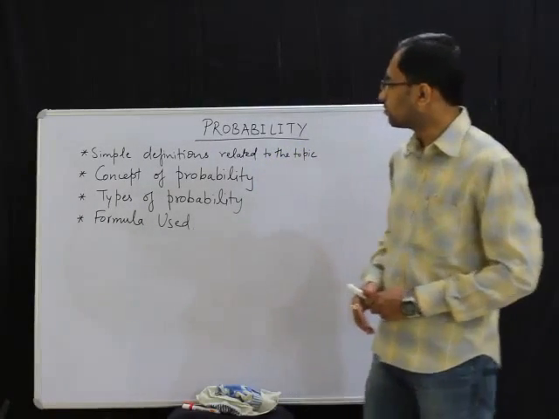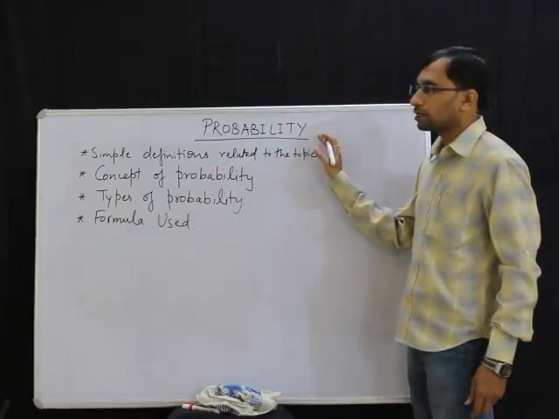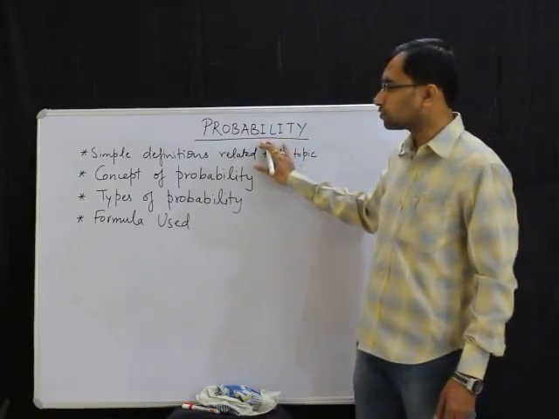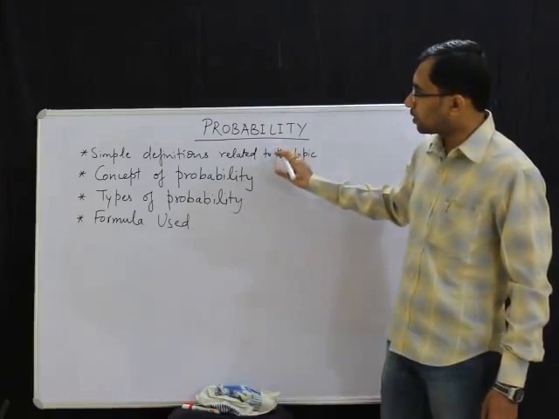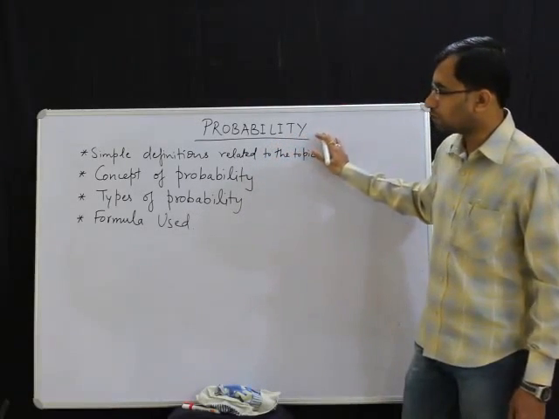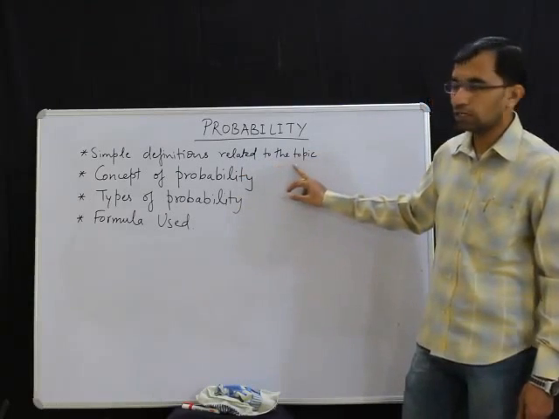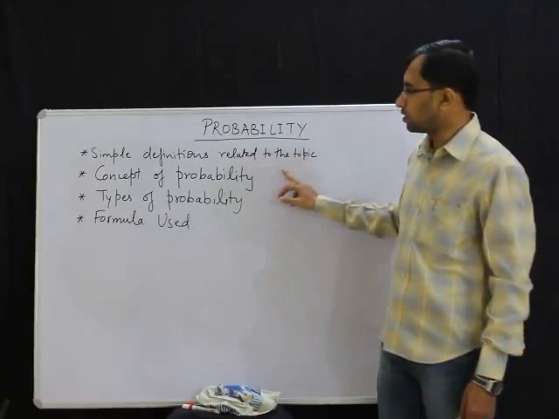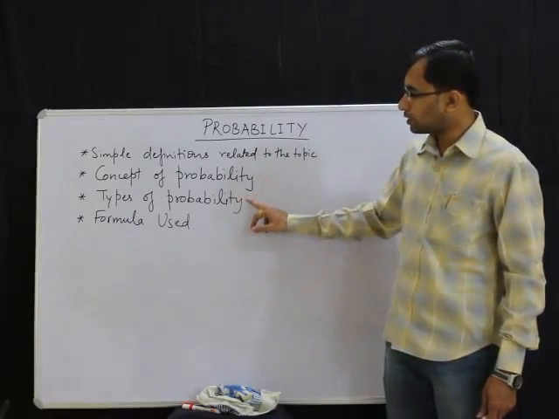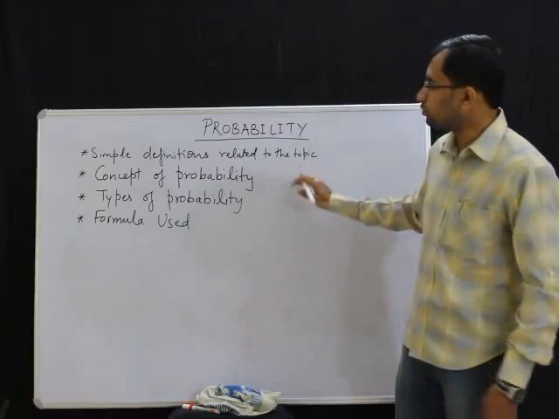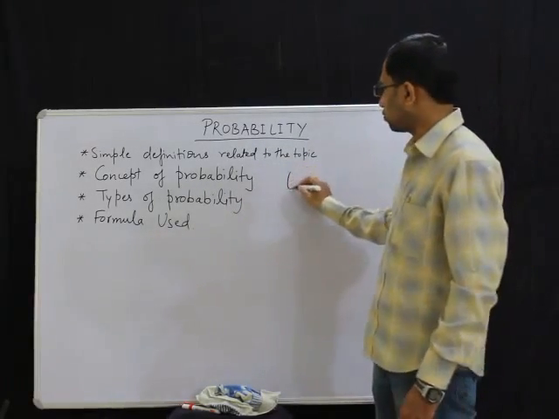Now today we are going to look at this word probability with respect to mathematics. In mathematics, what is the meaning of this word and how can we find out the probability of different events? Firstly, I am going to talk about some simple definitions related to the topic. Second is the concept of probability, third is the types, and fourth is the formula used. So firstly, we come to simple definitions related to the topic.